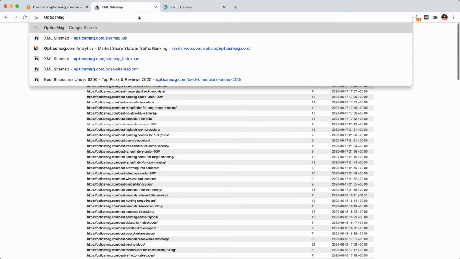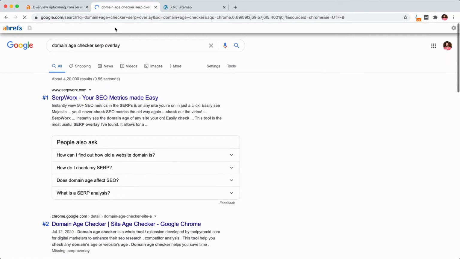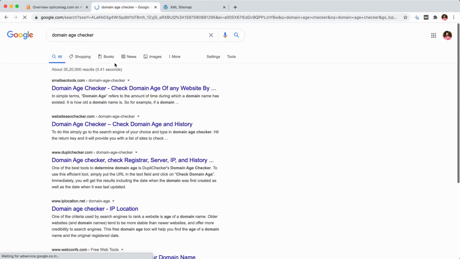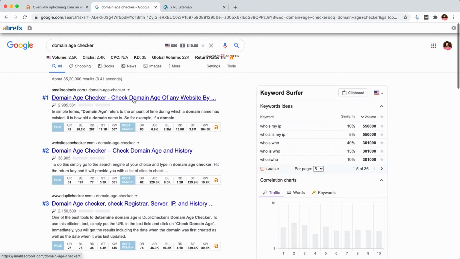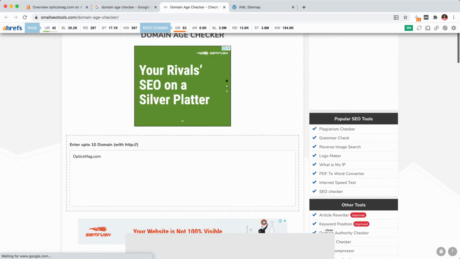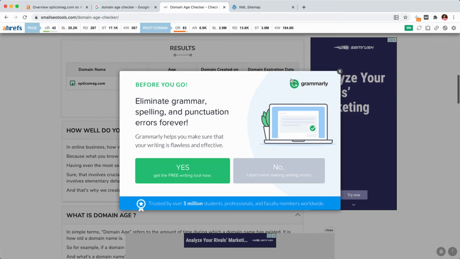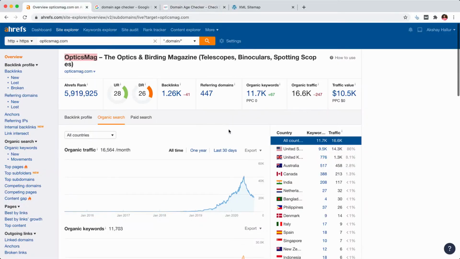Okay, so Optics Mag, domain age checker. There are various domain age checker tools that you can make use of. Where's my previous search? Okay, so you have smallseotools.com. Okay, opticsmag.com with HTTPS. Okay, 3 years, 2 months, 19 days old. So date created, it's May 2017. Okay, at this time they may have registered their domain name and only started posting after some time.